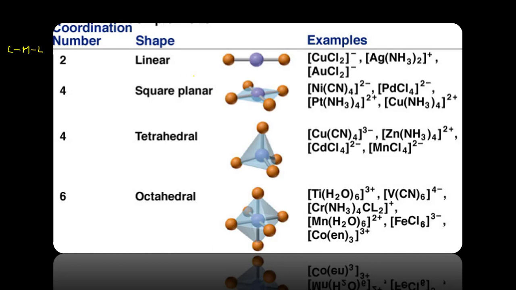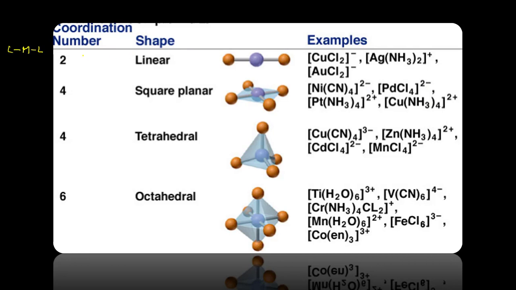This gives the relationship between the coordination number and the shape of the molecule. Examples of linear molecules are copper chloride, silver ammonium ion, and aurum chloride, etc.